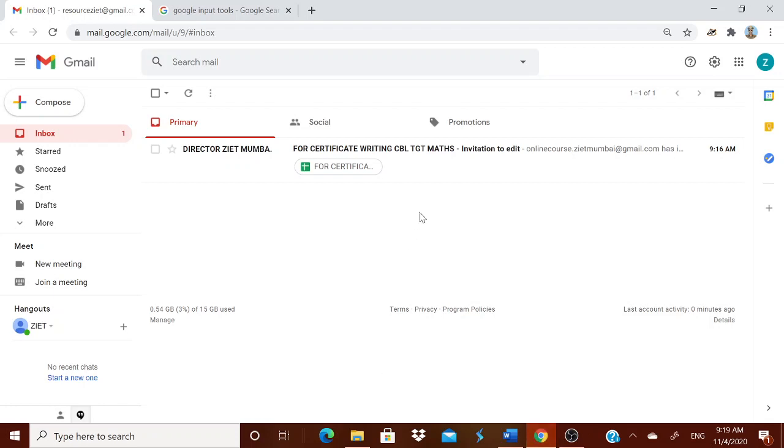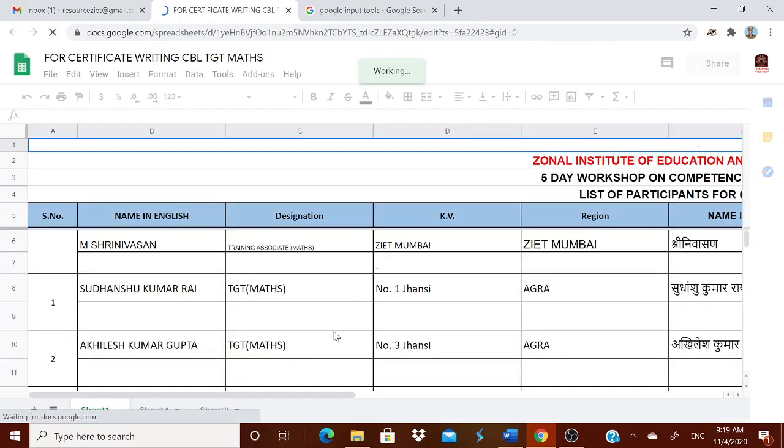We will be sending a Google Sheet to you through your mail, and it reads like this: Director, Mumbai, for certificate writing CBL TGT Maths, invitation to edit. Kindly open it. Editing permission has already been given.